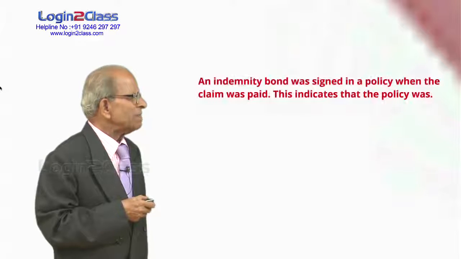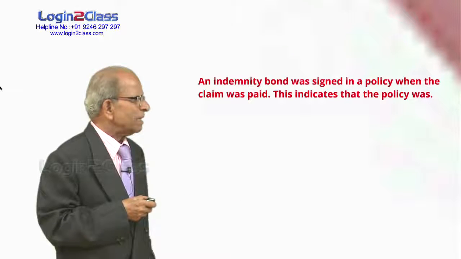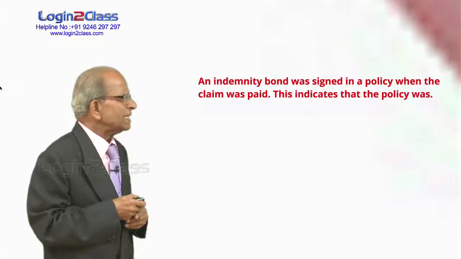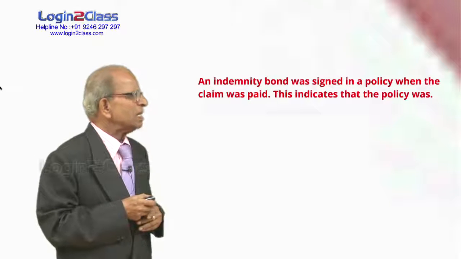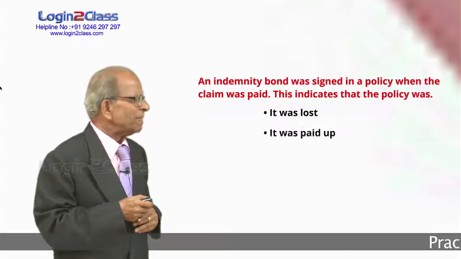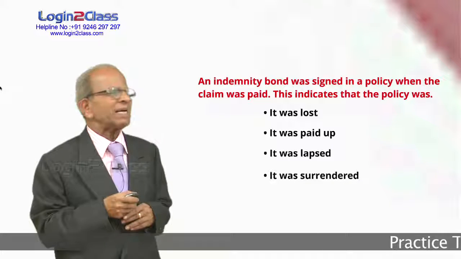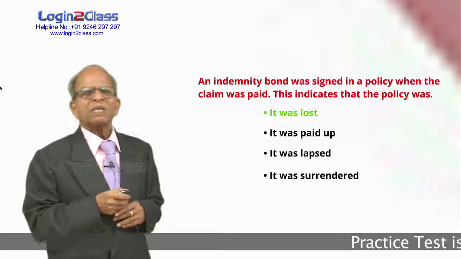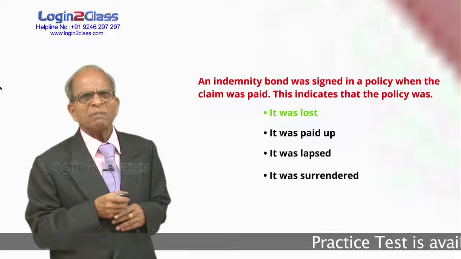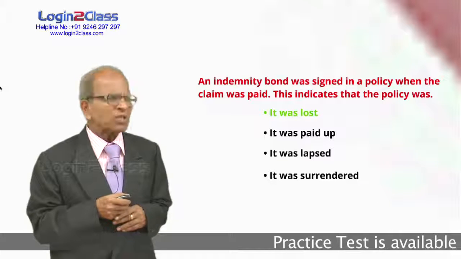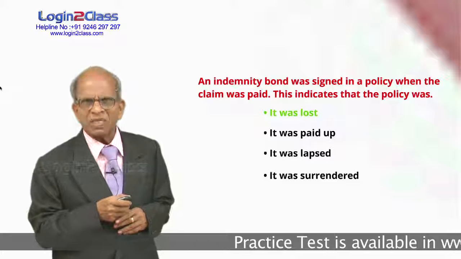Then, an indemnity bond was signed in a policy when the claim was paid. This indicates that the policy was lost, it was paid up, it was lapsed, or it was surrendered. It was lost. The policy document will have to be submitted for any claim. Unfortunately, our policyholder lost the policy document.